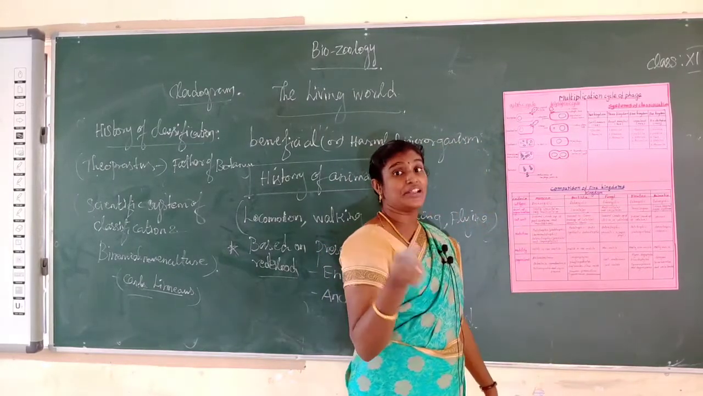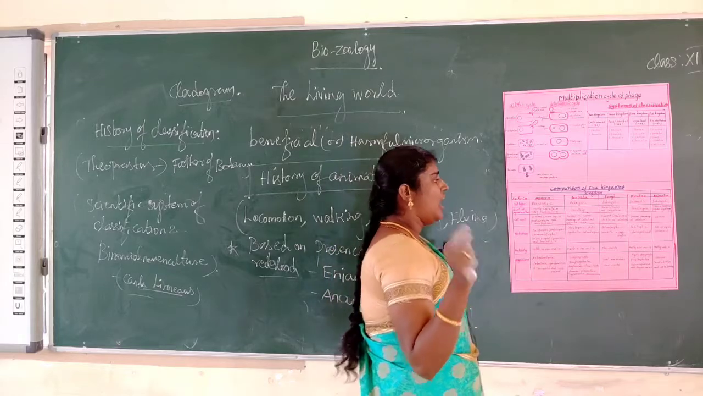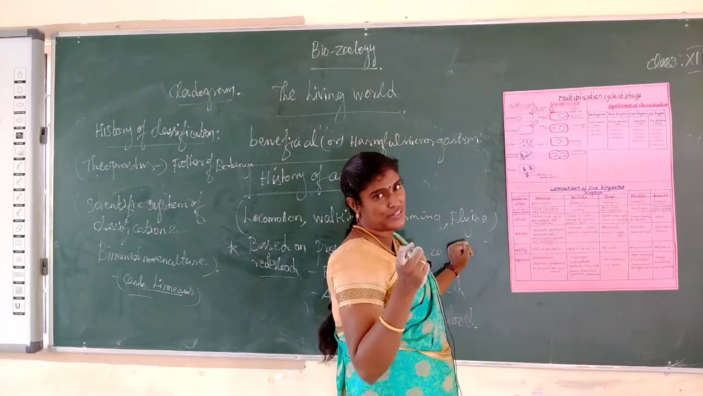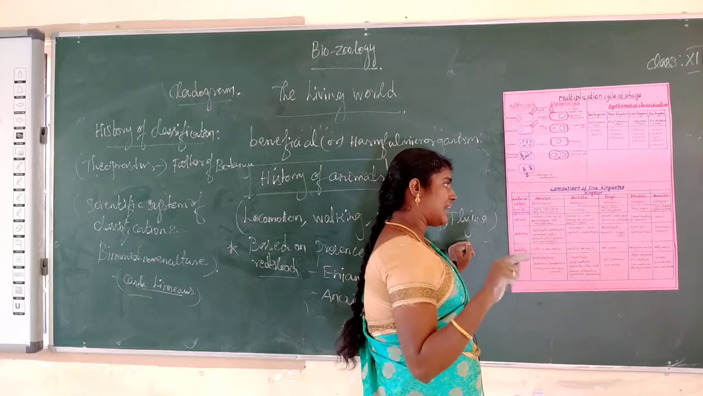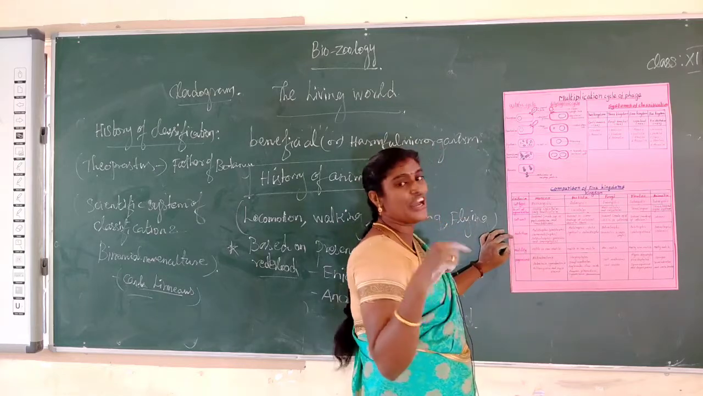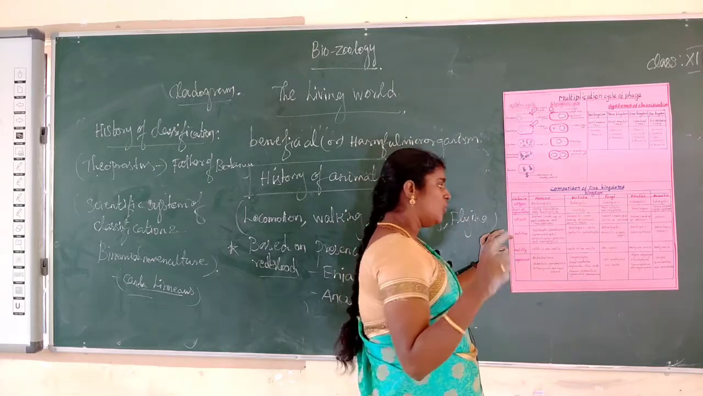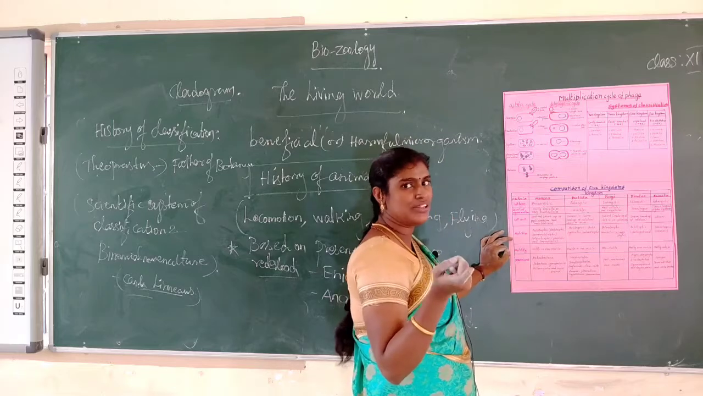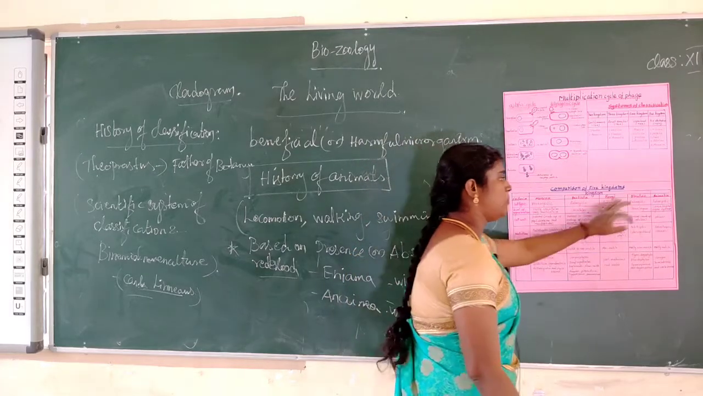Fungi is eukaryotic. It is multicellular. Another one, the cell wall is present and is made up of chitin or cellulose. Nutrition, heterotrophic. It is non-motile. Examples: yeast, and mushroom is the best example of a fungus. Next to Plantae.